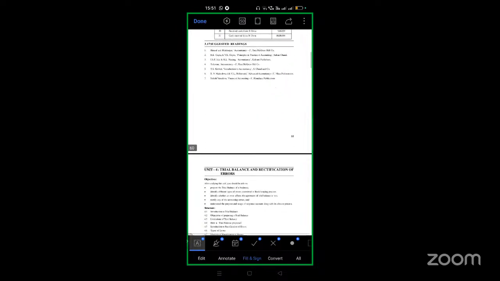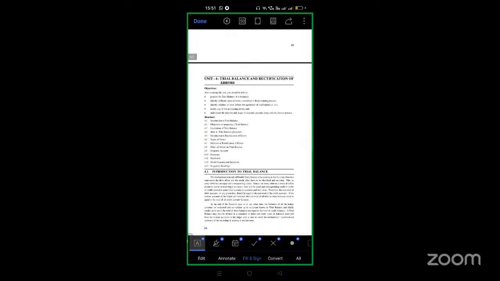The next topic is trial balance and rectification of errors. The other topic, rectification of errors and trial balance, we will do tomorrow, and we conclude for the day. Thank you. In the next class, we'll discuss the rectification of errors and trial balance.